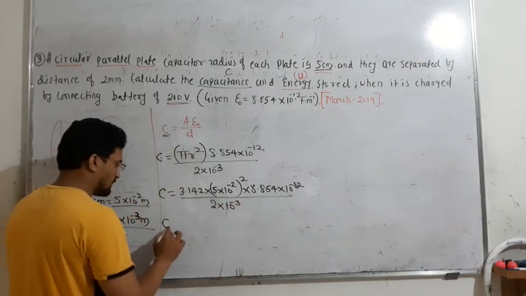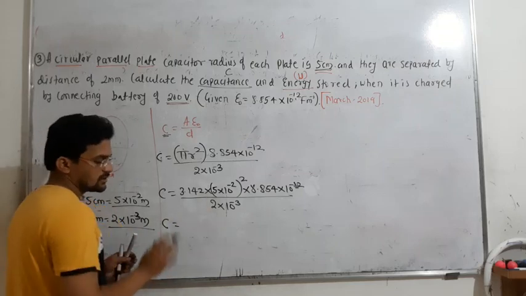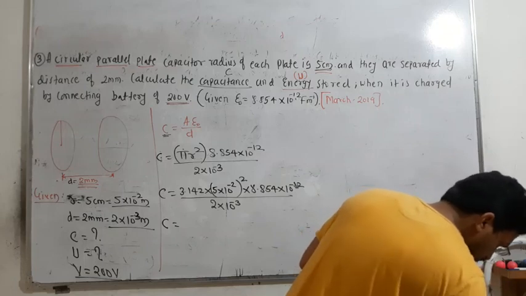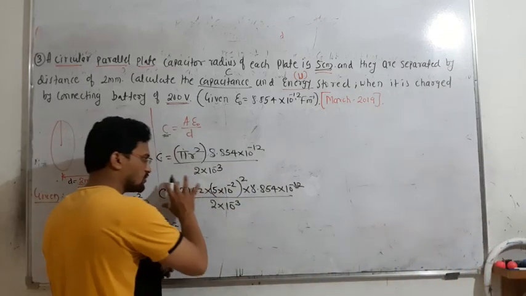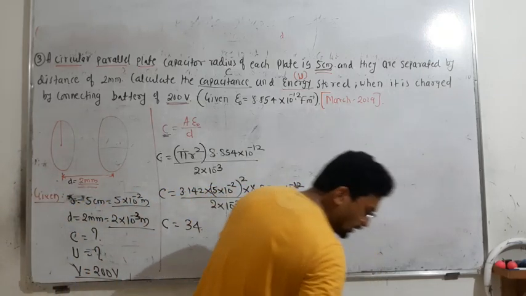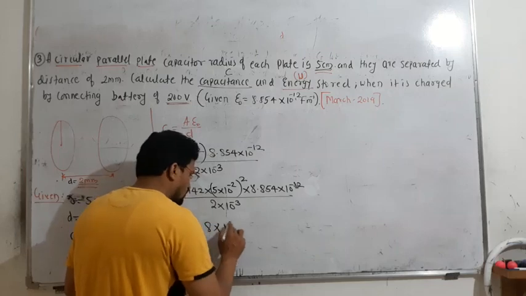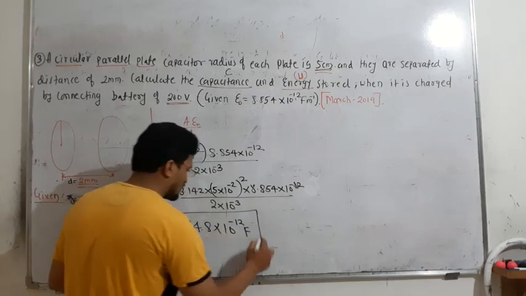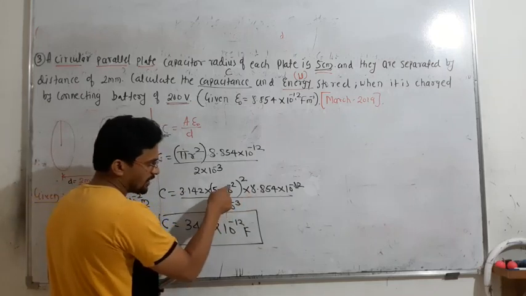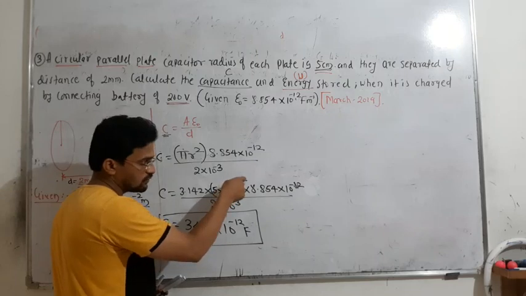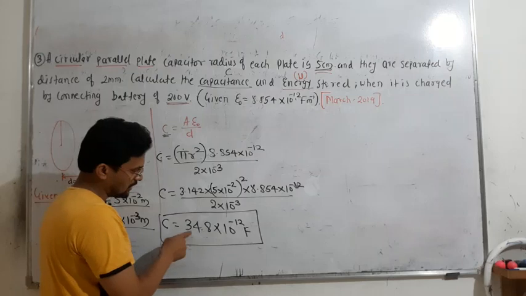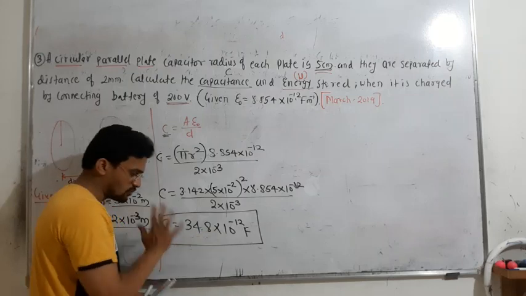Correct. So capacitance, if you solve this, you will get around 34.8 into 10 to the power of minus 12 farad. This is the capacitance you got. Multiplying all these, 10 to the power of minus 2 squared becomes minus 4, then minus 4, minus 12 and then minus 3, you will automatically get minus 12, and in two digits, 34.8. So this is the capacitance.